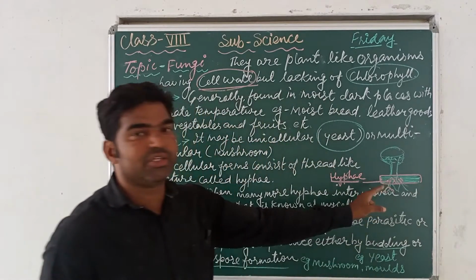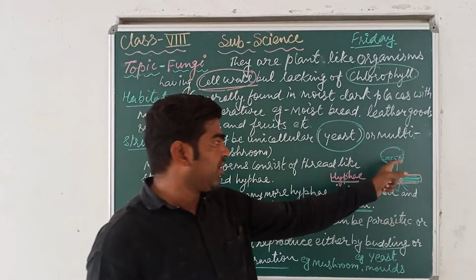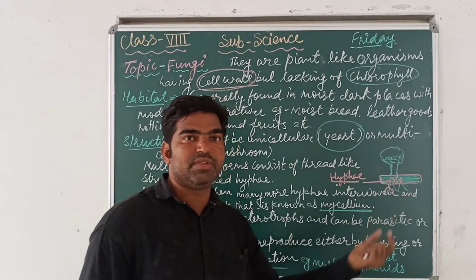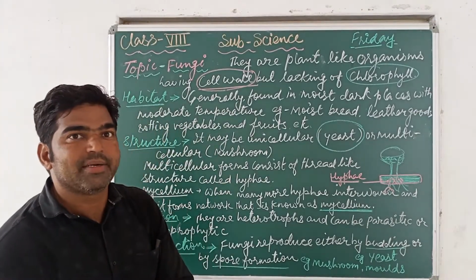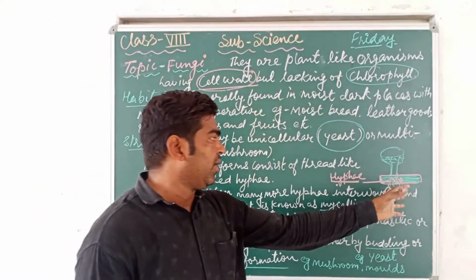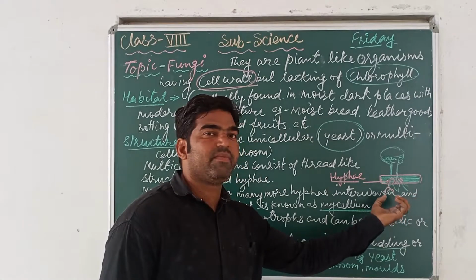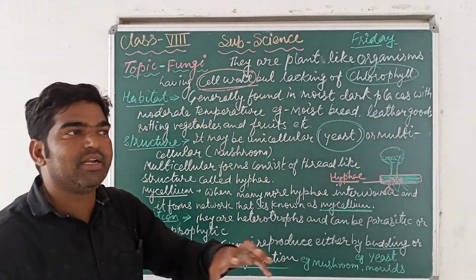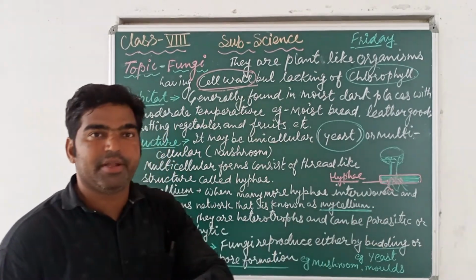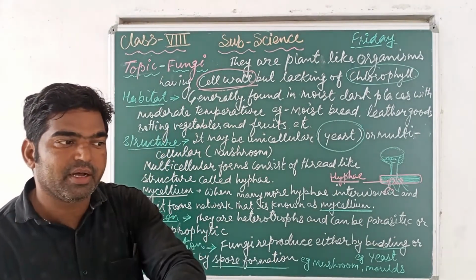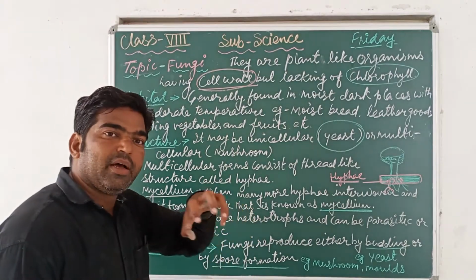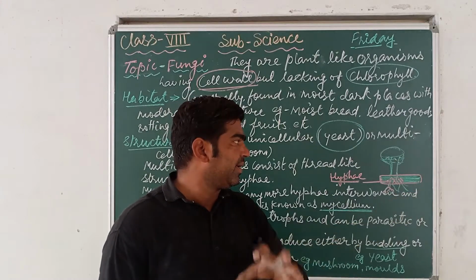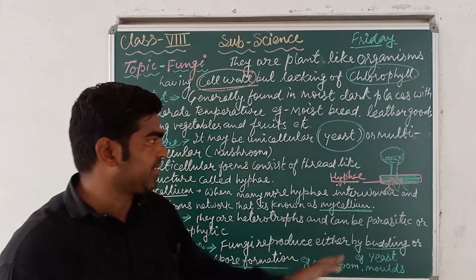These thread-like structures arise similar to the root which we see in the case of a plant. So they also perform the function of absorbing water and nutrients or material, they help in supporting, and they also hold the substratum or the base.